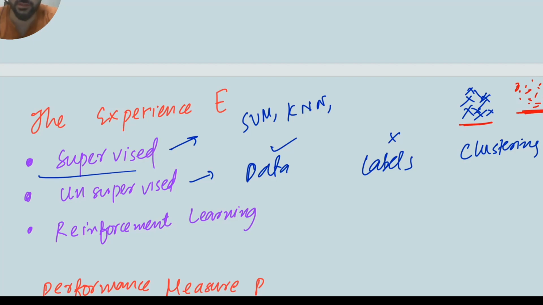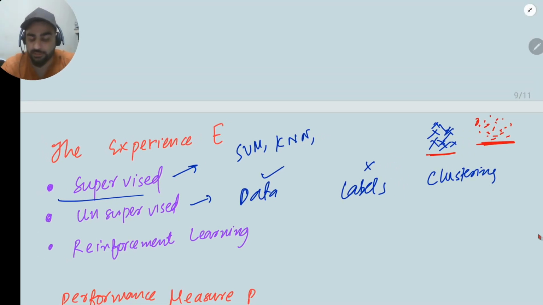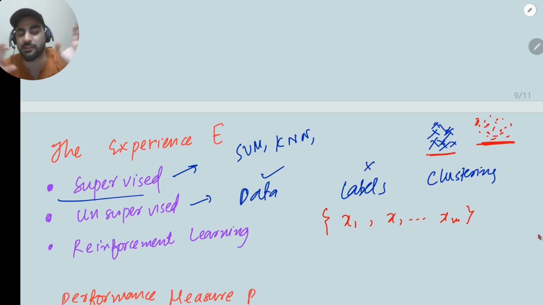In unsupervised learning, what do we have? We have just data points: x1, x2, up to xm if there are m data points. There are no labels with them, and we try to find the clusters, or we try to do some learning without the labels. That's why it's called unsupervised learning.